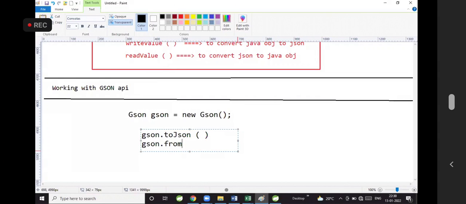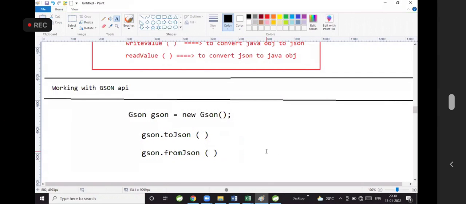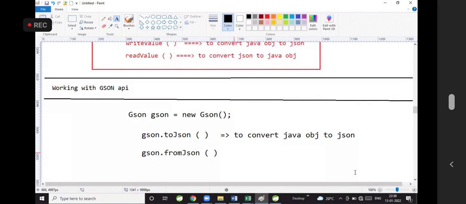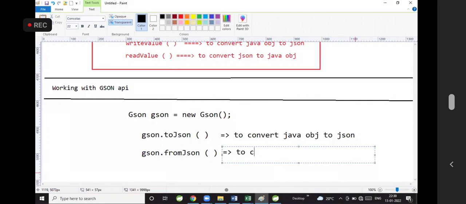These are the methods available. Now do you understand the purpose of the toJson method and fromJson method? toJson is to convert a Java object to JSON. Very simple. fromJson is to convert JSON to a Java object.